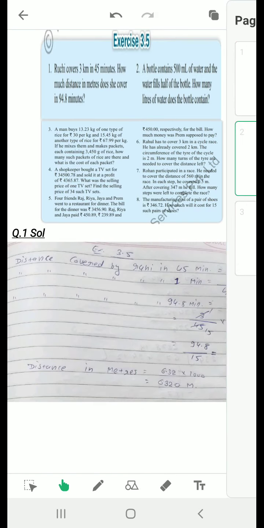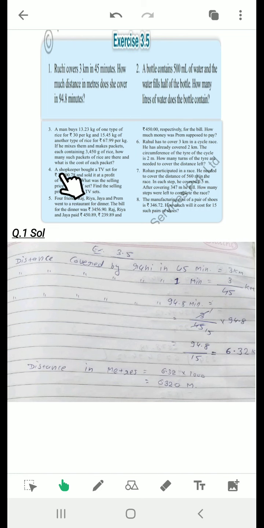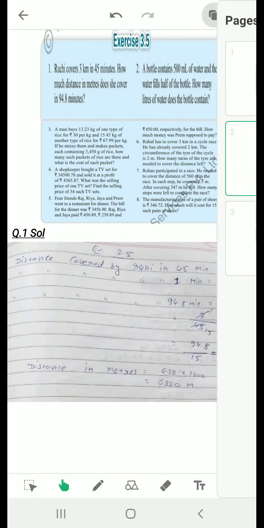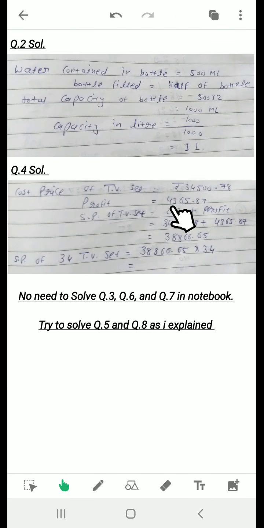Okay, and the next question I also solved, that is the fourth question. A shopkeeper bought a TV set for rupees 34,500 and then sold it for a profit of 4,365.87. We need to find the selling price of 34 such TV sets. So first of all, I will find the selling price of one TV set. The cost price is given, 34,500. The profit is given. Whenever cost price and profit are given, that means the selling price will be more.